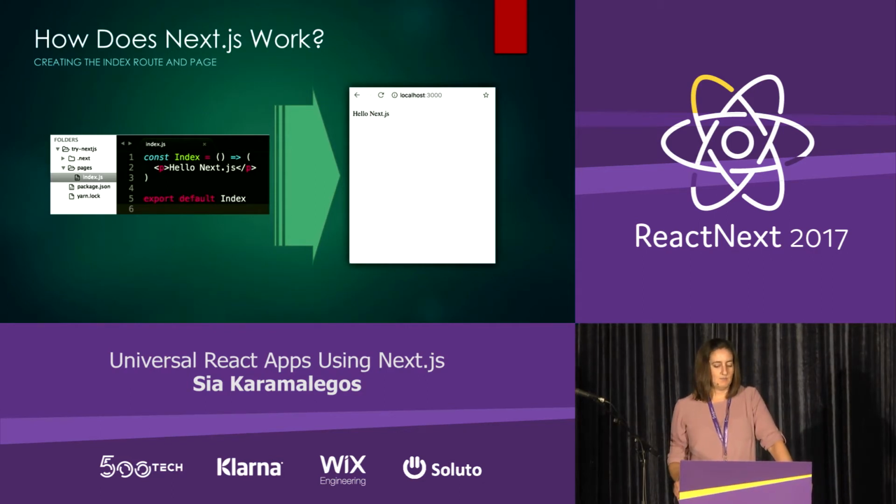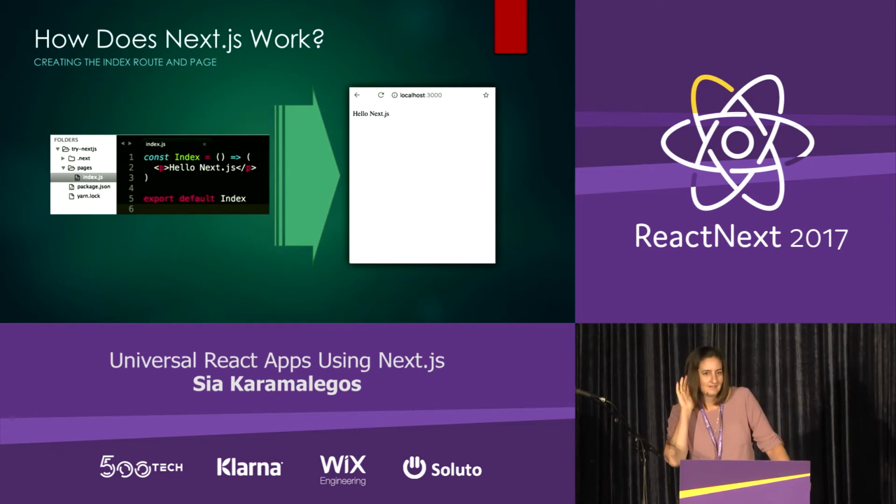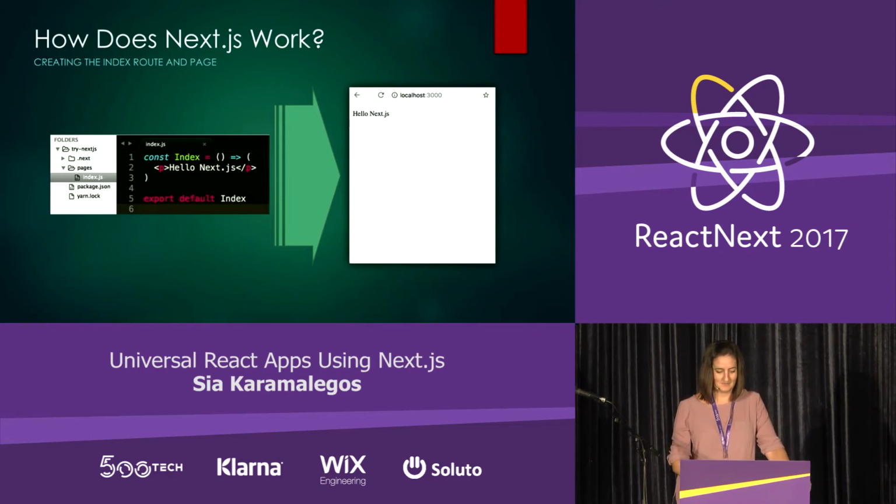So how will we add more endpoints? Does anyone have an idea? I was a teacher, so I like asking. Pages, yeah. I mean, I know that was a very difficult question.